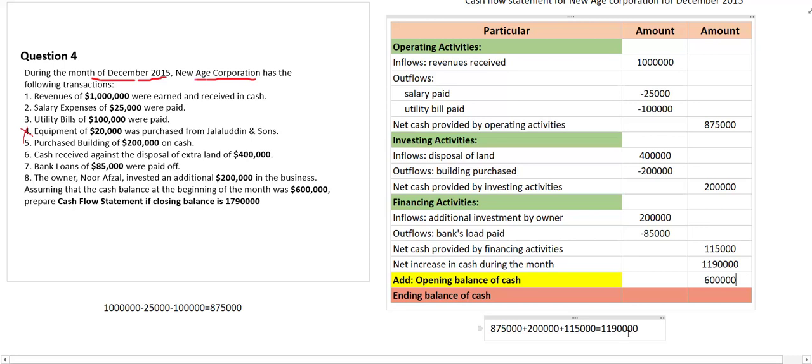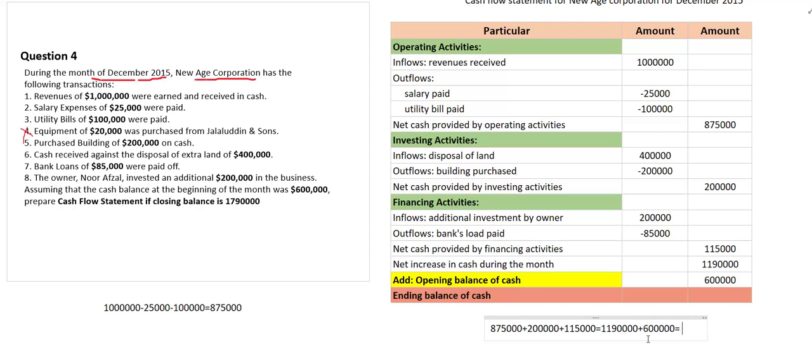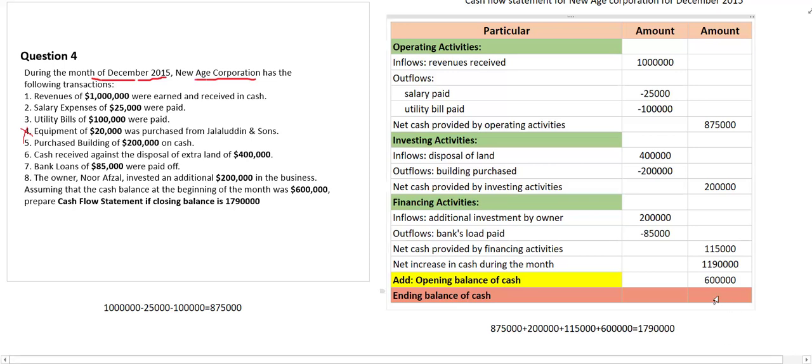So to this one, if we add opening balance as well, what does it become? Is this amount equal to our closing balance? Yes. So if it is equal, it means it is fine. Otherwise, it means we made a mistake.